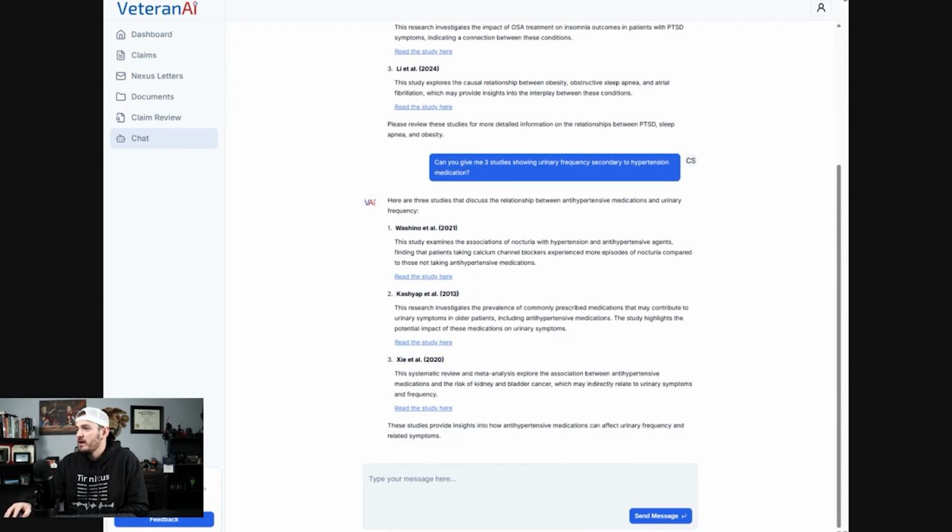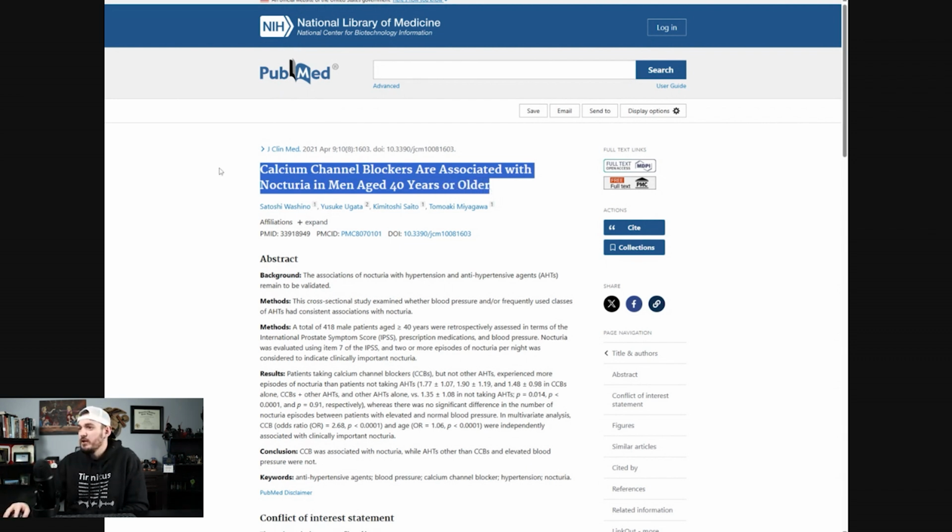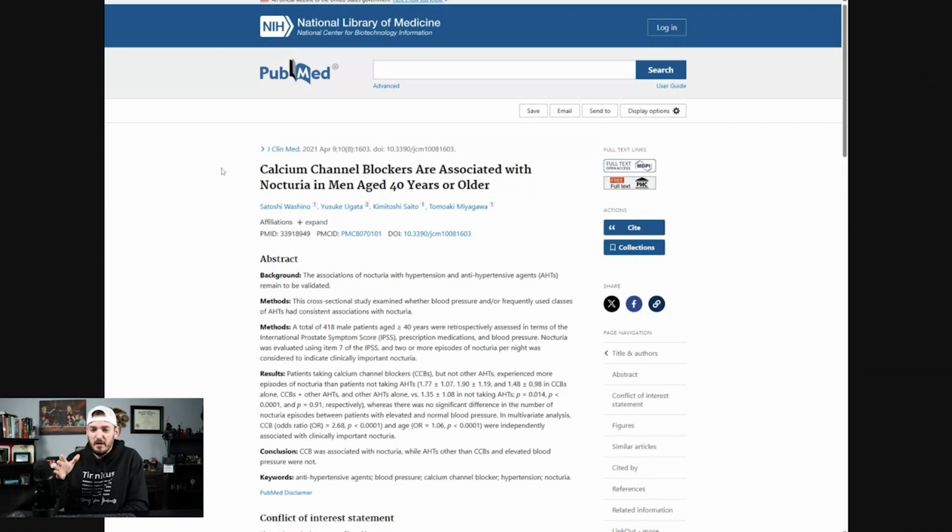Let's go ahead and check out this 2021. I'm going to see what it has here. So calcium channel blockers are associated with nocturia in men age 40 years or older. All right. Of note, if you're doing this and you are a 31-year-old male, this study is not going to help you out. Okay.